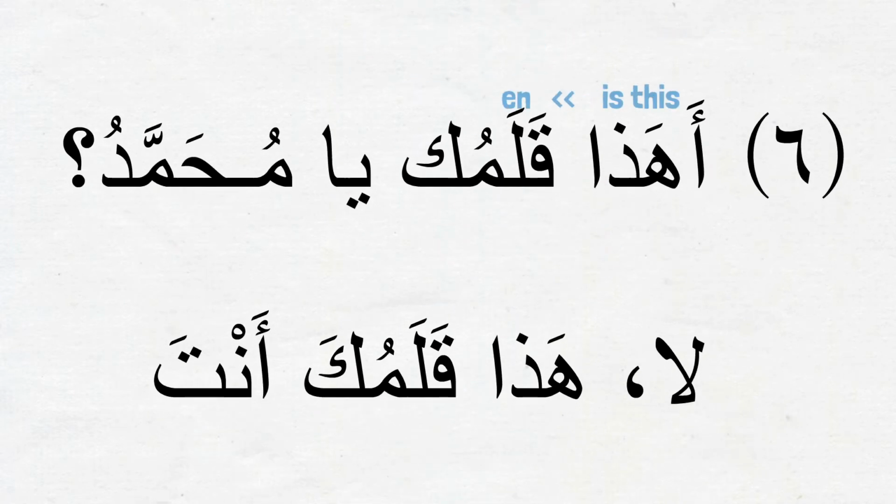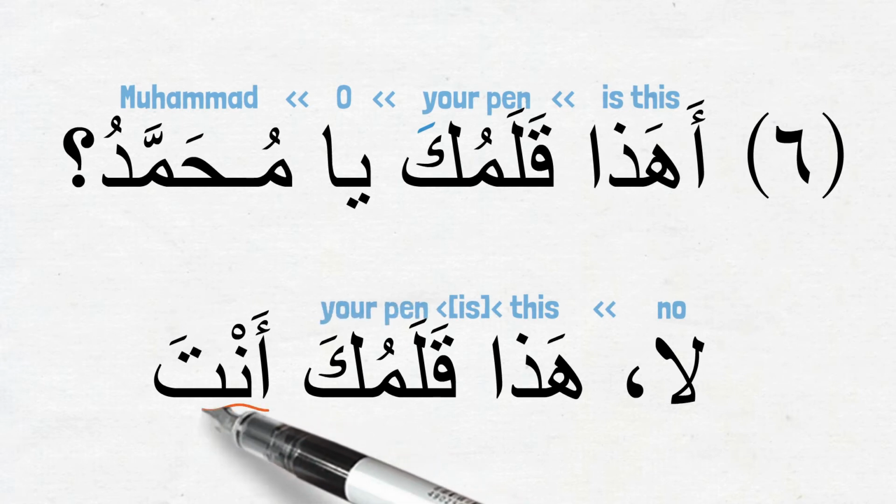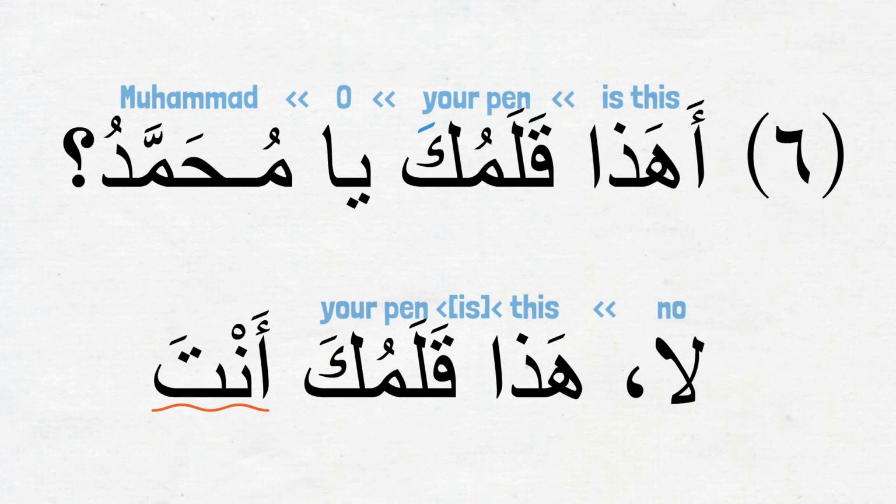Part 6. How do we read this question? أهذا قلمك يا محمد? Is this your pen, O Muhammad? And the answer is لا هذا قلمك أنت. No, this is your pen. Notice here, ضمير منفصل أنت is coming for extra emphasis. هذا قلمك on its own would be sufficient to say this is your pen. But if you want to say no, this is your pen by adding extra emphasis on your part of it, we can simply add ضمير منفصل أنت after قلمك. So together the sentence will be لا هذا قلمك أنت.